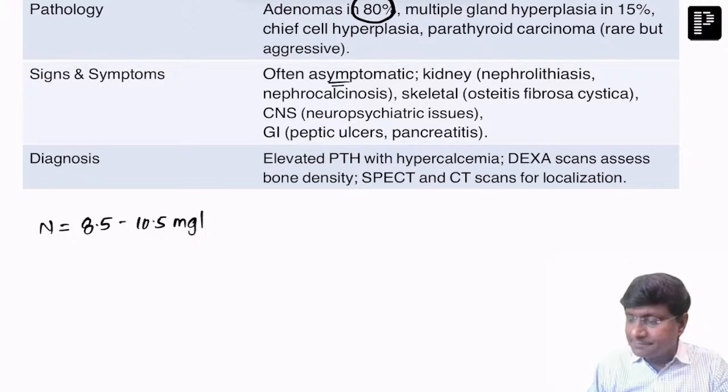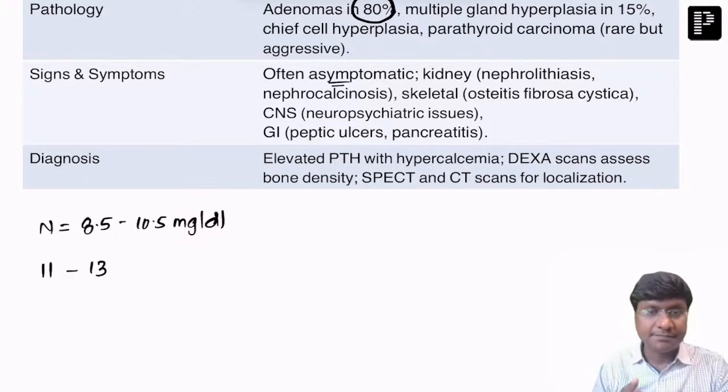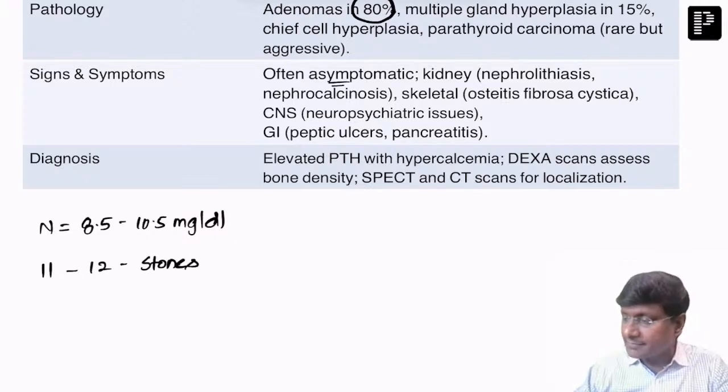per deciliter. Now, if the individual has calcium levels between 11 to 13, or 11 to 12, then these individuals will develop renal calculi. Kidney stone formation will be there, there will be nephrolithiasis, and there will be stimulation of the parietal cells, with an increase in HCl secretion, and there will be contraction of the sphincters of the GIT. That will result in constipation.